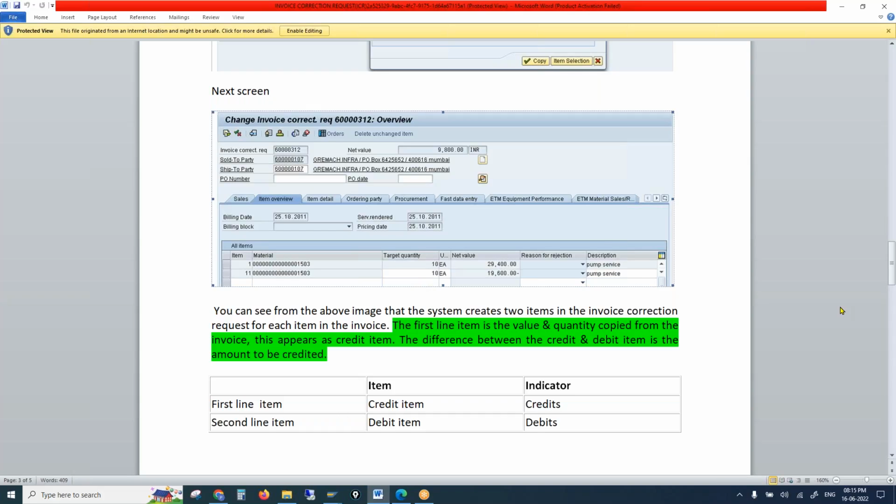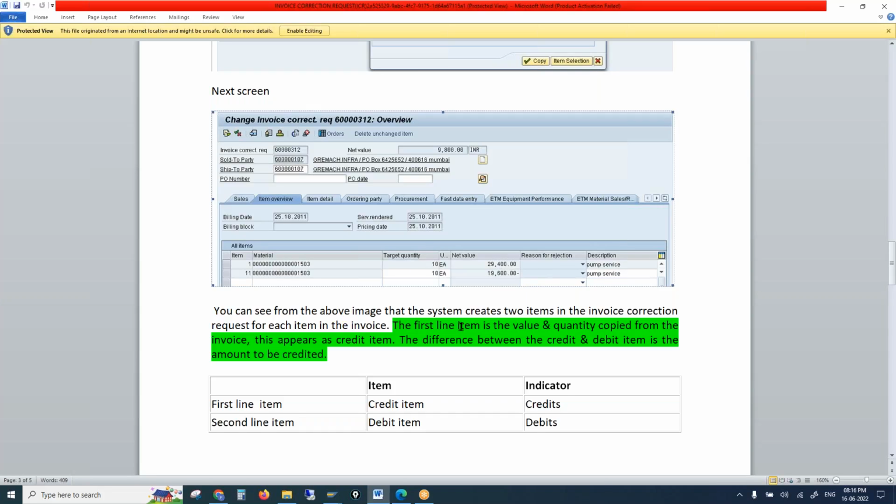Then first line item is positive and the second line item is negative. You see this small dot kind of thing, that is negative. So this is how invoice correction, the special process, behaves. Same item will be copied twice, first line item positive, second line item negative. So only the second line item is editable, right? And we are working on the second line item, that is the negative line item.